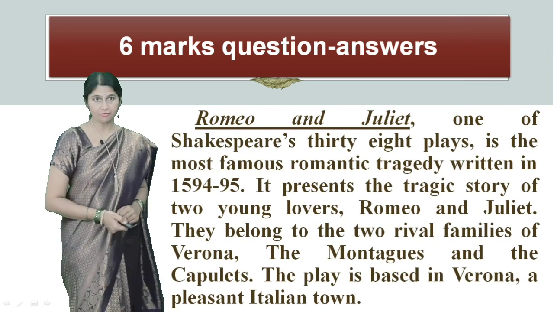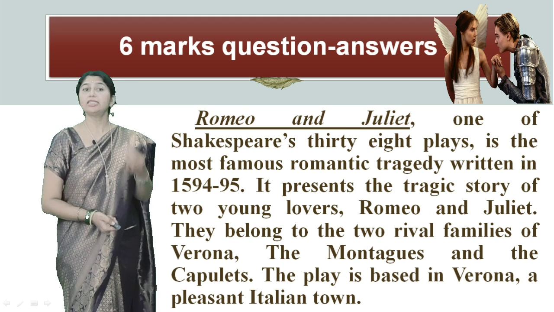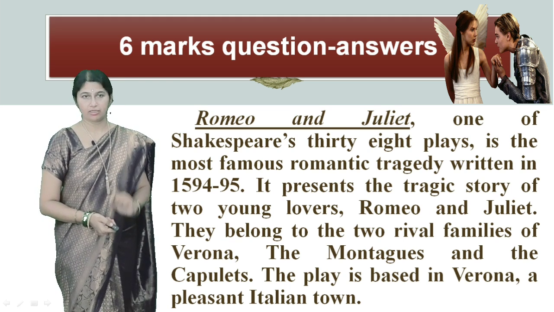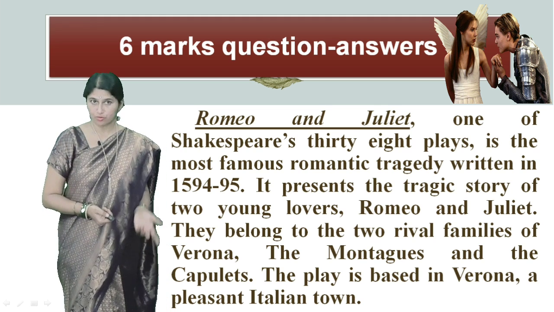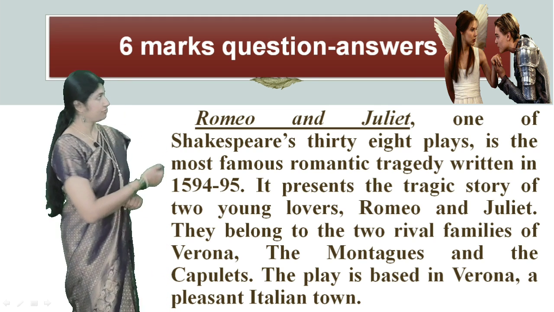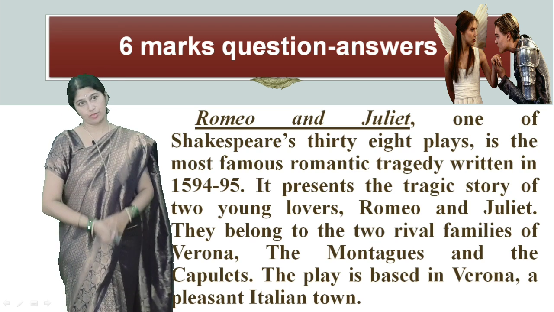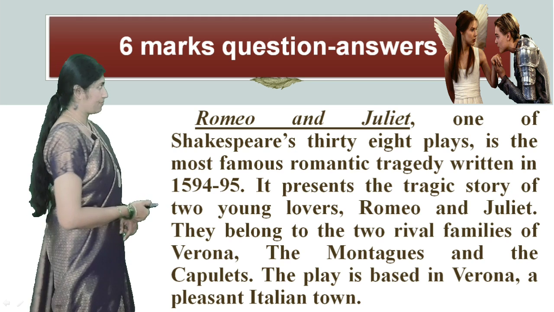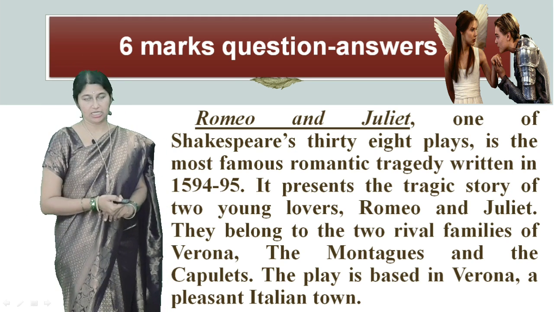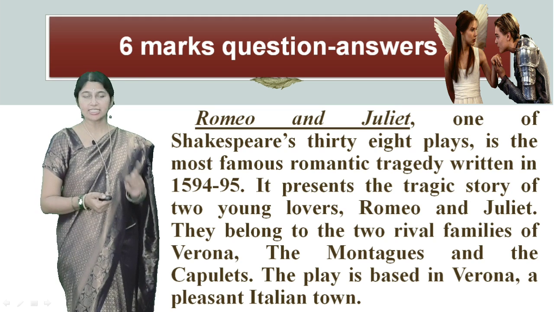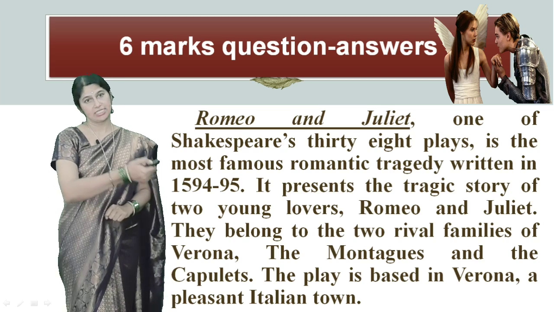The second paragraph, Romeo and Juliet. In this we are talking about the theme and giving a brief outline of the play. One of Shakespeare's 38 plays, it is the most famous romantic tragedy, written in 1594 to 95. It presents a tragic story of 2 young lovers, Romeo and Juliet. They belong to the 2 rival families, the Montagues and the Capulets of Verona. Verona is a pleasant Italian town, where the play is set.